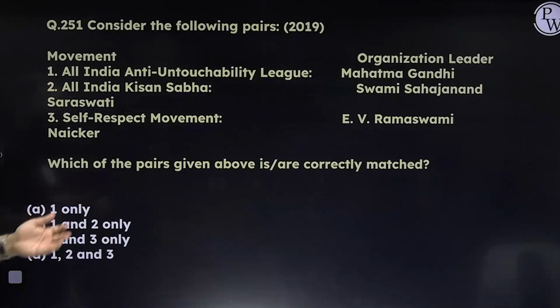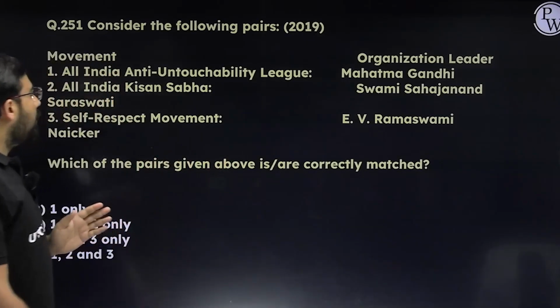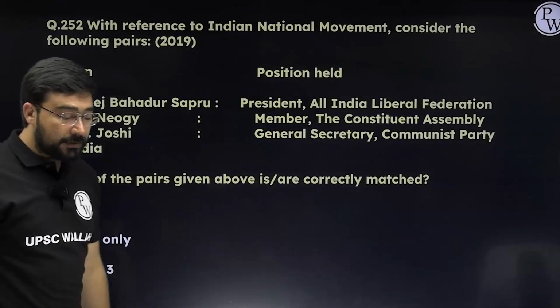Okay. Next, on the left side they have the movement, on the right side you have the leader. Like All India Anti-Untouchability League, it was led by Mahatma Gandhi, correct. Kisan Sabha led by Sahajanand Saraswati, correct. Self-respect movement linked with Ramaswamy Naicker. This is also correct. Answer would be D. Please remember, such kind of questions are very fact-oriented.